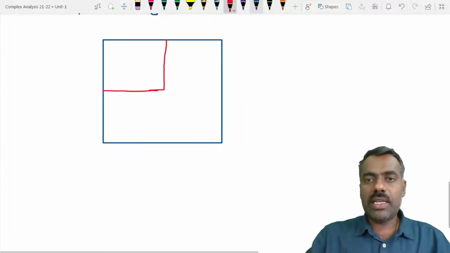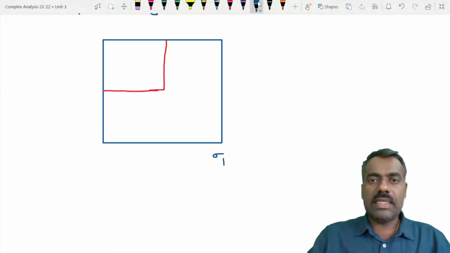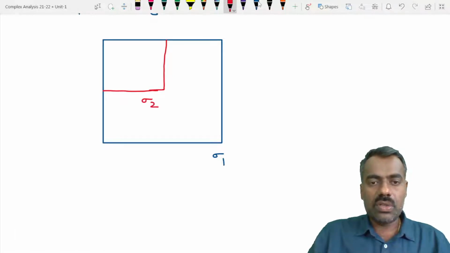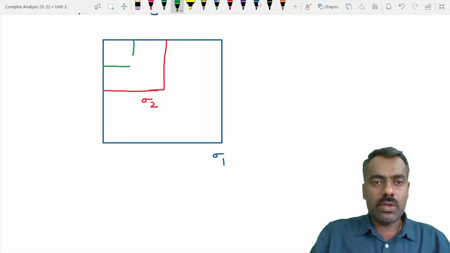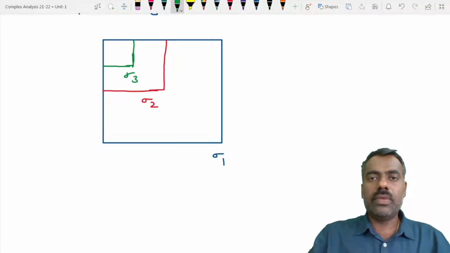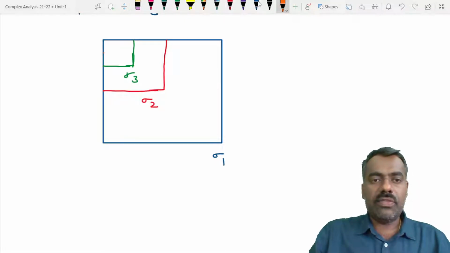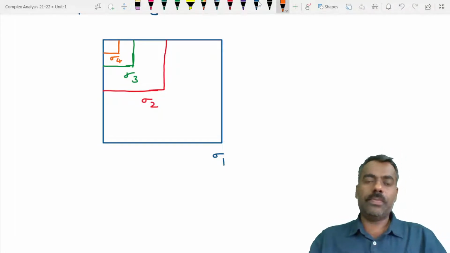This blue color is sigma 1 and this red color is sigma 2. Let me take another color, green. This much is half, this is our sigma 3, and if I take another half, this is my sigma 4.